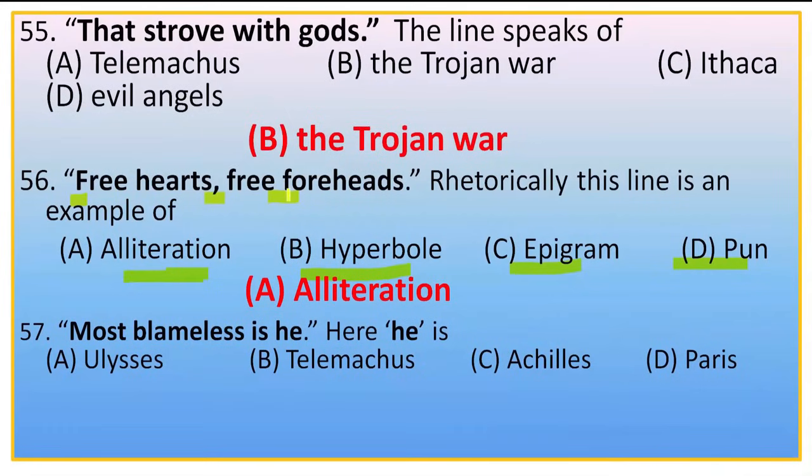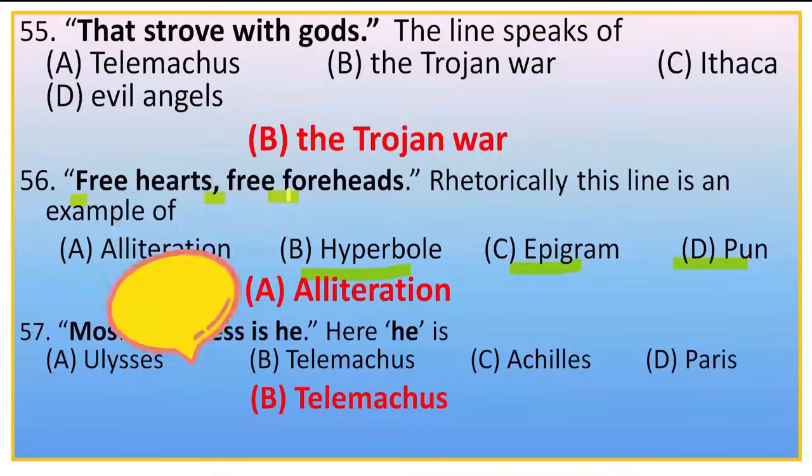Next, question number 57. Most blameless is he. Here he is obviously none but Telemachus, Ulysses' son. Here Ulysses praised his son, and he said, and through soft degrees subdue them to the useful and the good, most blameless is he. So he is none but Telemachus, son of Ulysses. The right option is B.